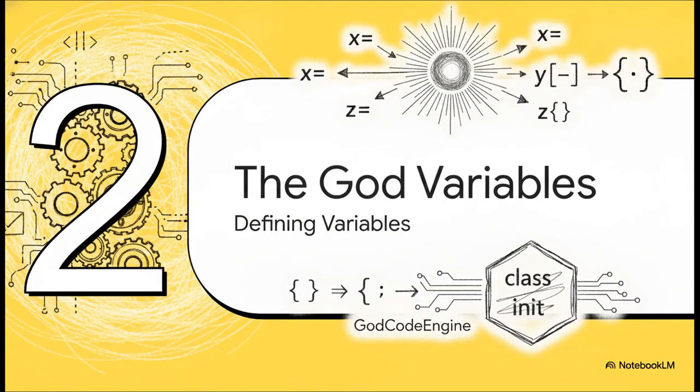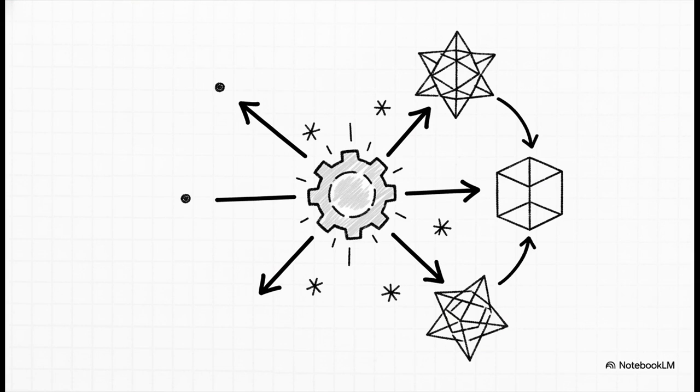Moving right along to section 2, defining the God variables. Now that our environment is locked into absolute unity, we're going to reverse engineer the initialization sequence of the God code engine class. Notice how the code grounds itself in standard, highly recognizable Python syntax here. It imports the standard math module, and then it initializes the God code engine class, which requires just one single profound argument, n dimension. So before it can even boot up, the universe needs to know exactly how many dimensions it's supposed to build. It's just a beautiful intersection of the mundane and the infinite.